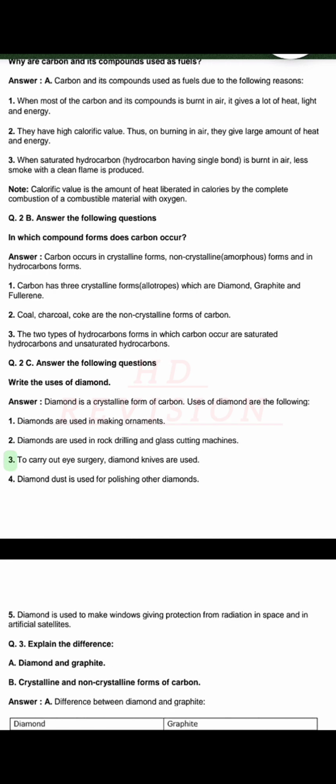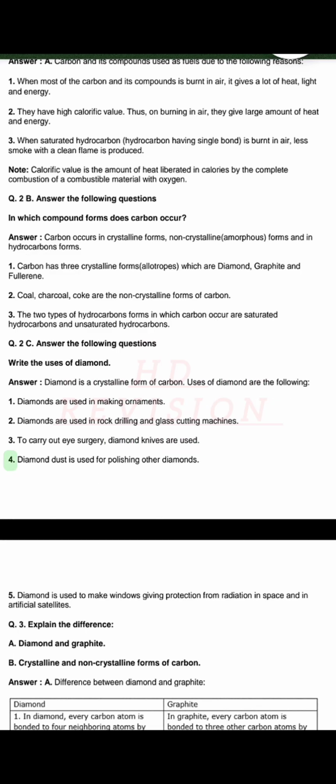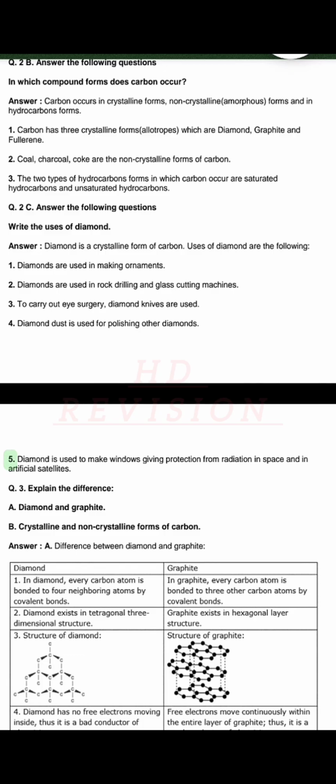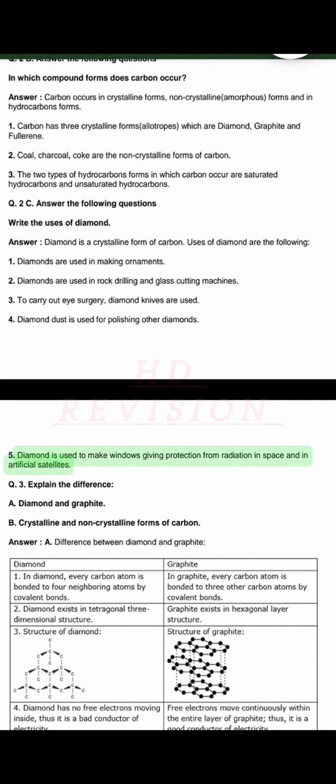3. To carry out eye surgery, diamond knives are used. 4. Diamond dust is used for polishing other diamonds. 5. Diamond is used to make windows giving protection from radiation in space and in artificial satellites.